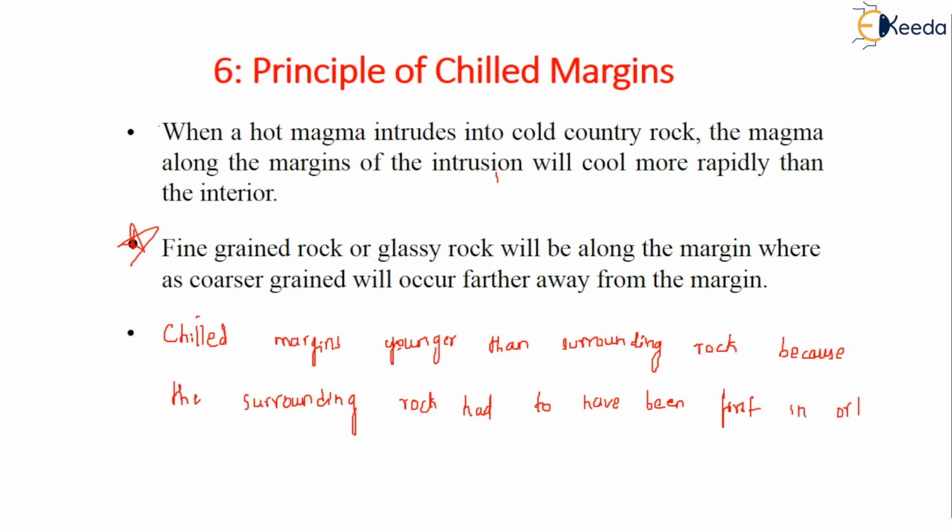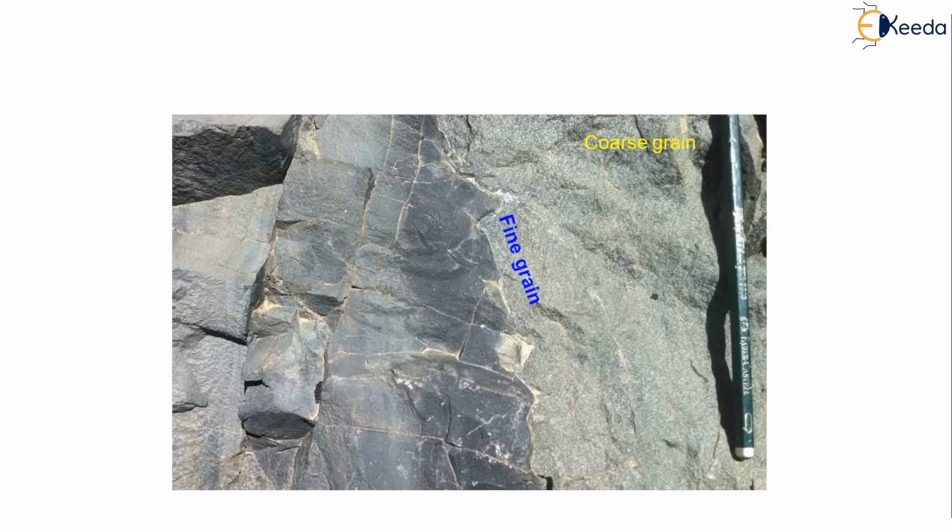It is already present in order to cause the cooling effect. Okay. See, this is how it appears. This is a coarse grain present. This is a fine grain. It looks like this.